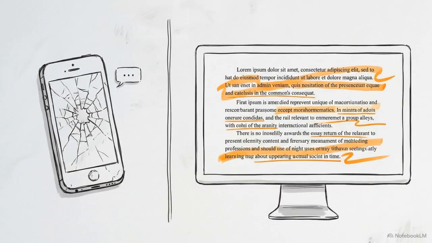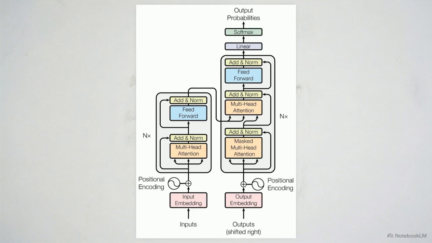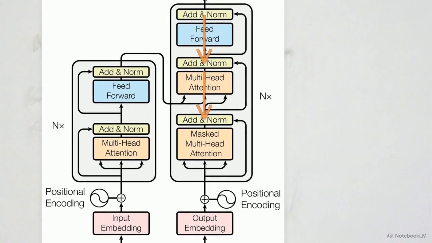A basic phone keyboard usually loses the topic after 3 words. ChatGPT, however, manages to stay on track for entire essays. This technical flowchart outlines a breakthrough called the transformer architecture. It is the specific design that solved the AI's memory problem. The secret is a mechanism called attention. It prevents the AI from only looking at the very last word you typed.